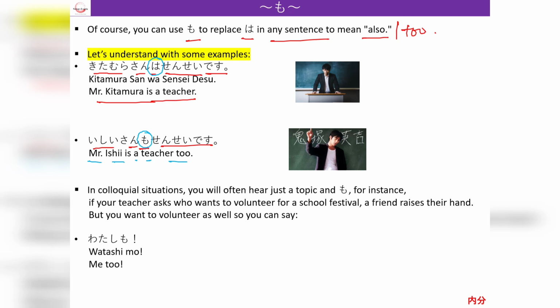And in colloquial situations, you can just hear the mo particle. For example, you want to go with your friends, or the teacher is asking for volunteers in a festival. So you can just raise your hand and say Watashi mo, me too. And we have used this sentence many times. So now you can use Watashi mo instead of me too. Suppose your friends are going out and you want to say that you also come. So you can simply say Watashi mo.